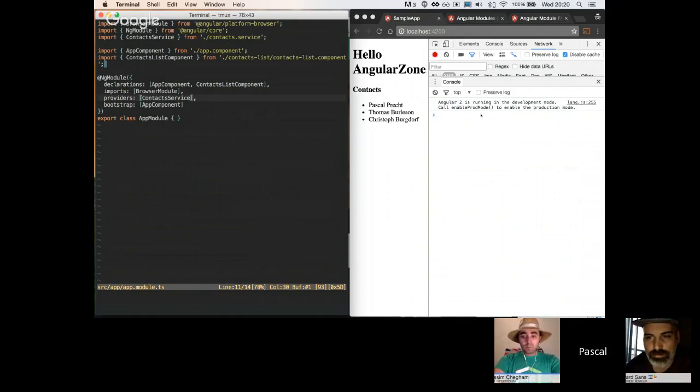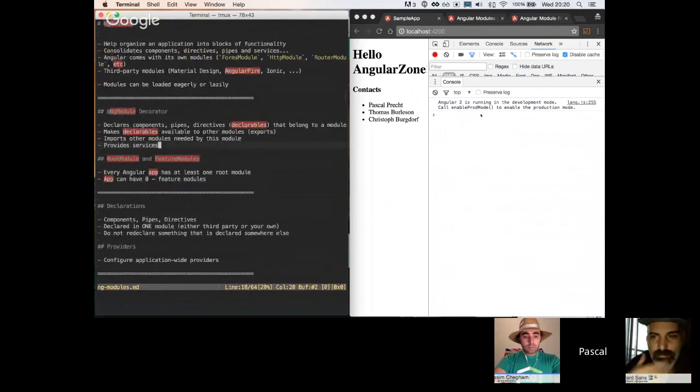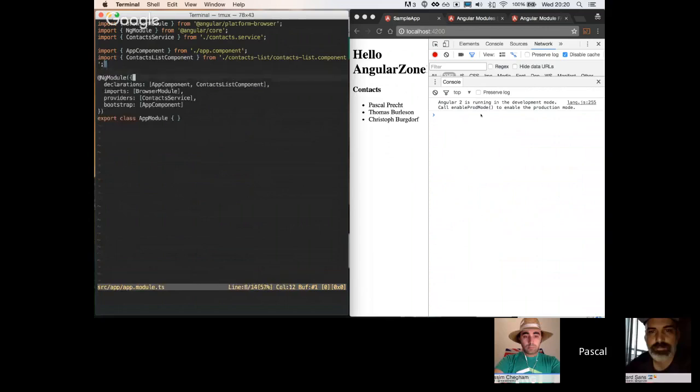Okay, so now let's get back to the notes. Right, so there's this thing called root modules and feature modules. One thing that I didn't mention is that this is the root module of our application, and there's usually just one root module in our app. In every Angular app that you build, there's usually one root app module. And all other modules, for example BrowserModule, and others like HttpModule and probably also modules that you build yourself, are so-called feature modules.